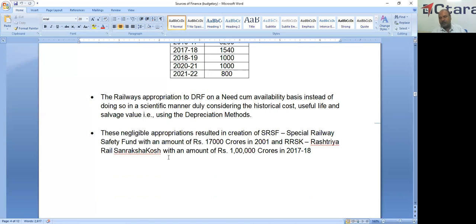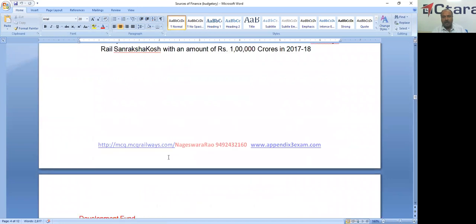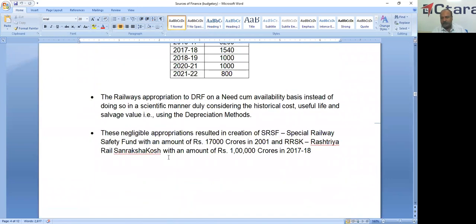If a sufficient amount is appropriated to DRF regularly, the need for these special funds is not required. These two are very important funds. Capital is for construction and first time acquisition. DRF is for replacement. Now we'll check the other funds.